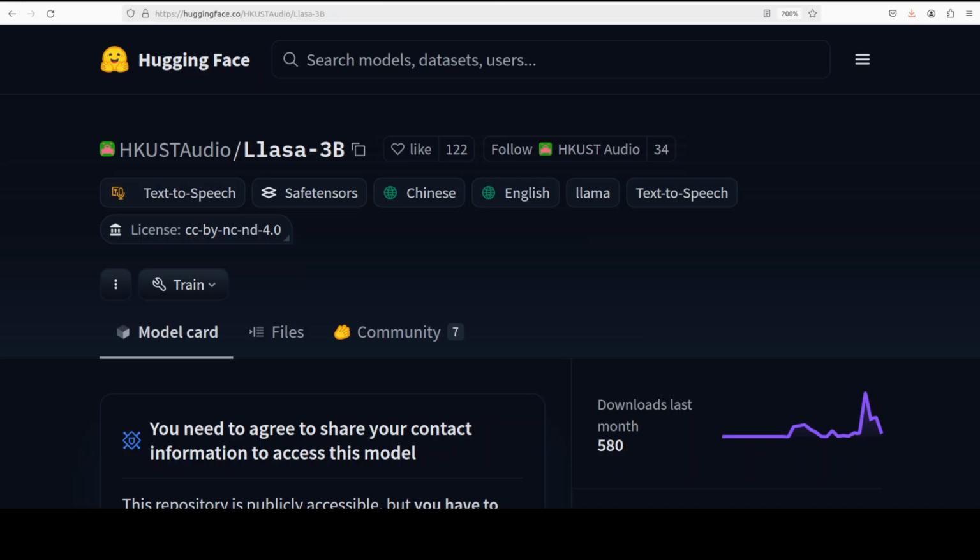This model is capable of generating speech either solely from input text or by utilizing a given speech prompt. They also trained this Llasa model on a dataset comprising around 250,000 hours of Chinese and English speech data. So now we know what this model is. Let's try to get it installed locally.